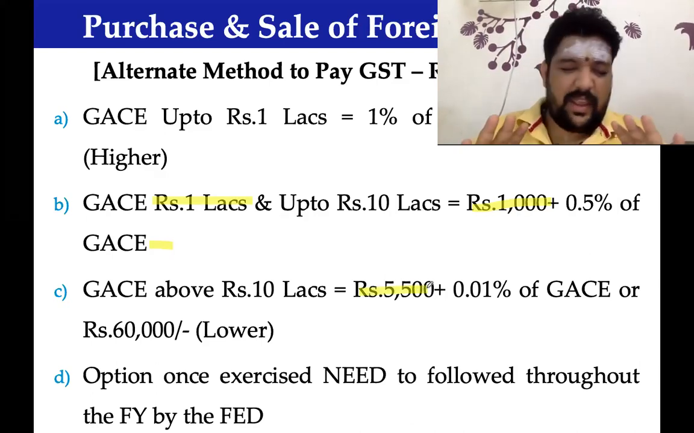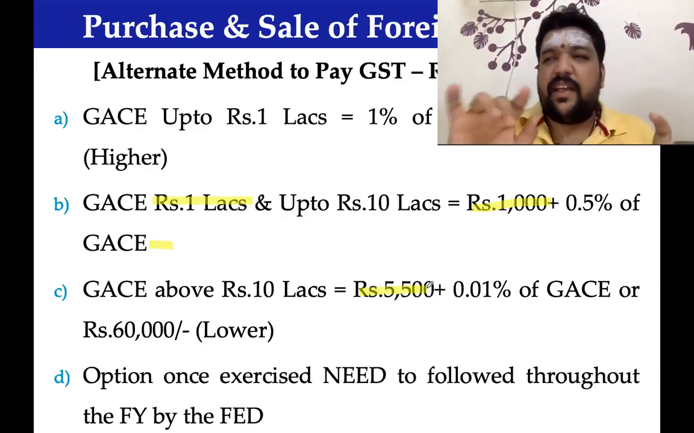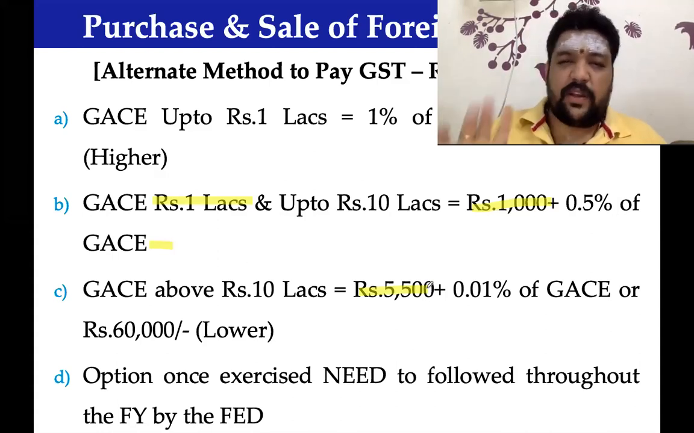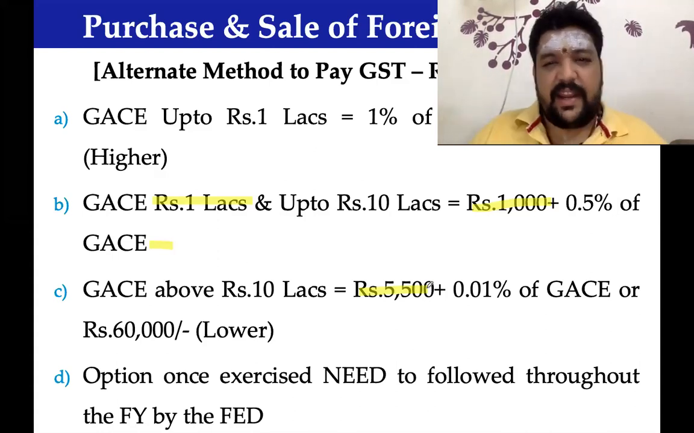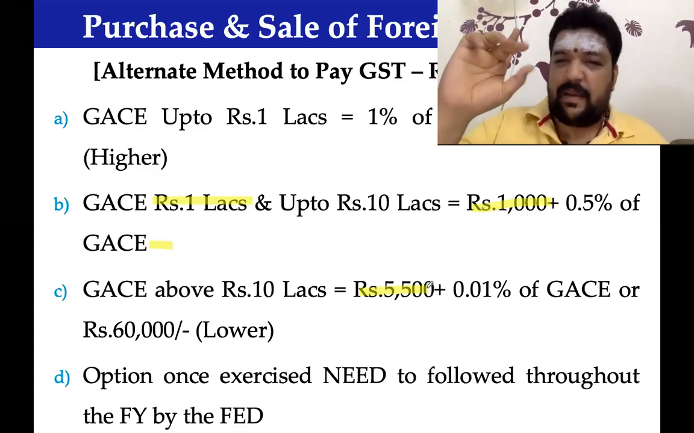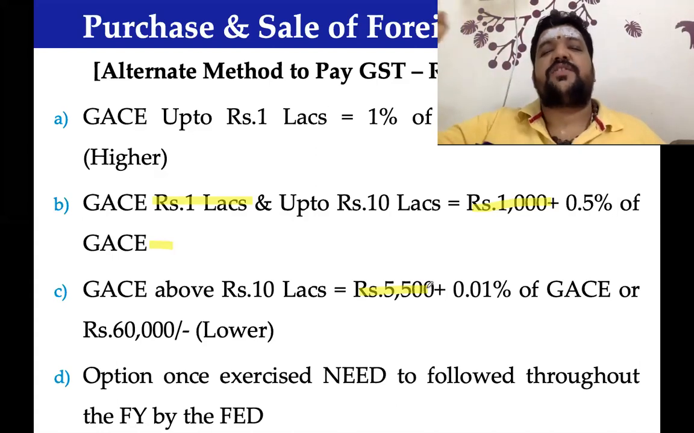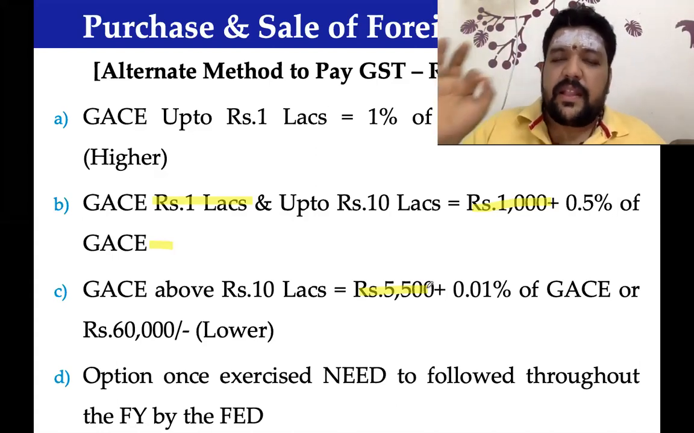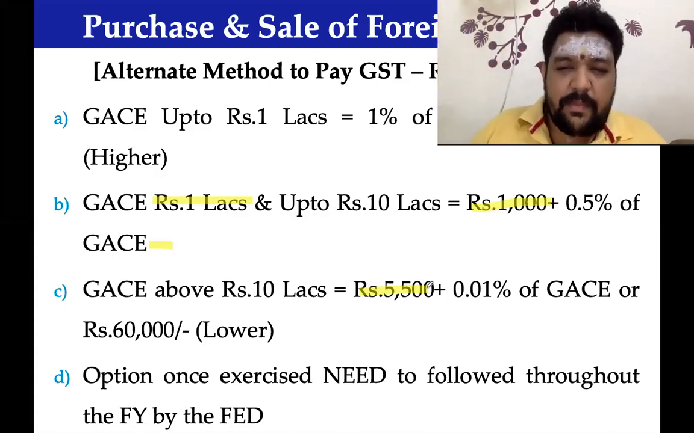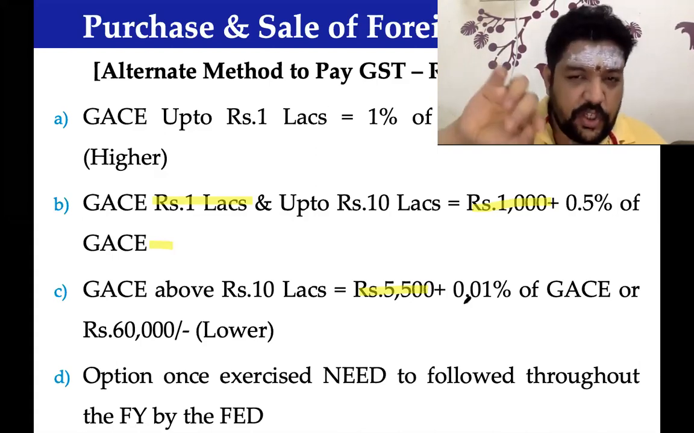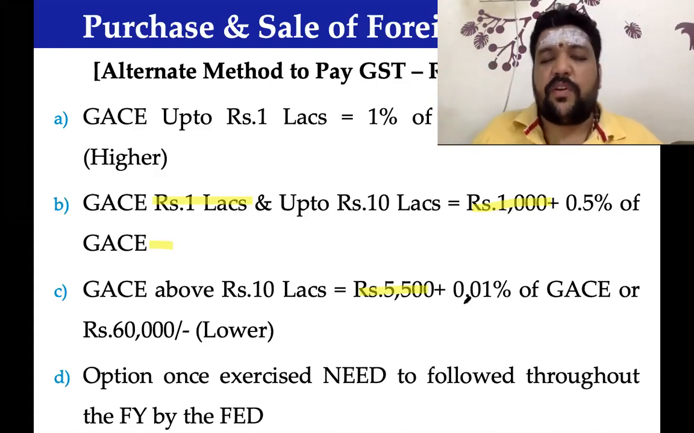How, sir? Same logic. First 1 lakh into 1%, 1,000 rupees. Balance 9 lakh into 0.5%, which is going to be 4,500 rupees. A summation of both will be 5,500. And anything in excess of 10 lakhs, that alone will be liable for 0.01% of gross amount of currency exchange.